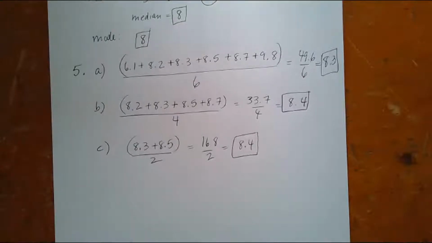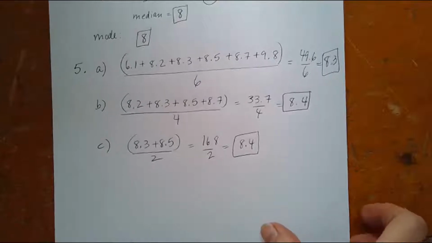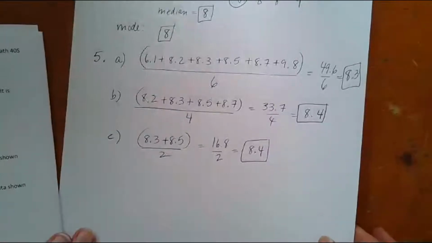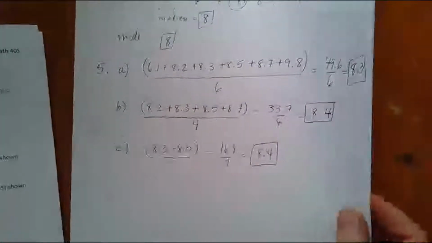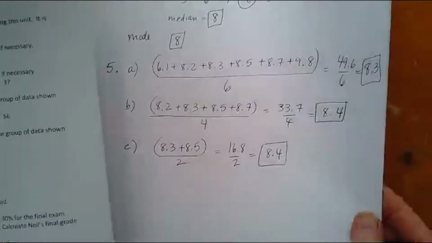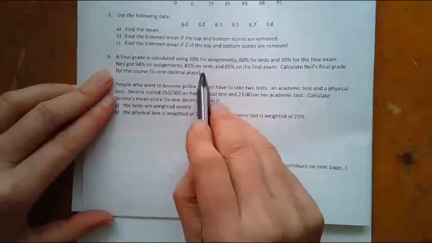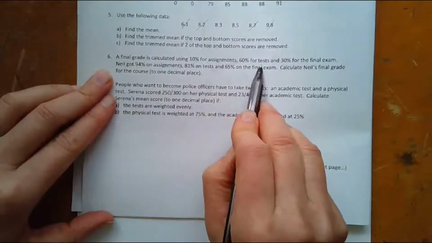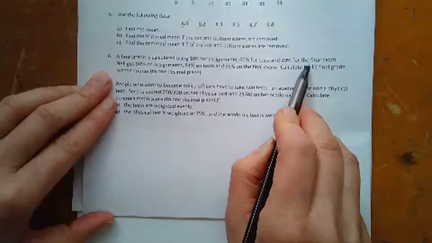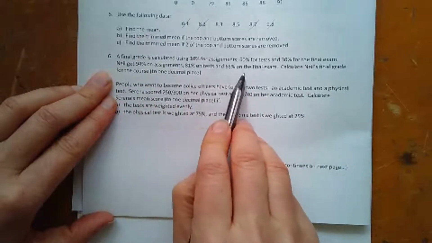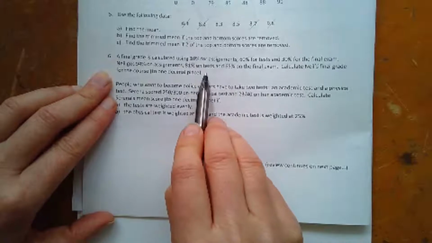Let's try number 6, because that is actually a weighted mean. I'll do number 6 as well. So let's read the words for number 6 first, and then I'll show you my work. Number 6 says, a final grade is calculated using a weight of 10% for assignments, 60% for tests, and 30% for the final. Neil got 94 on assignments, 81 on tests, and 65 on the final. Calculate his final grade for the course.